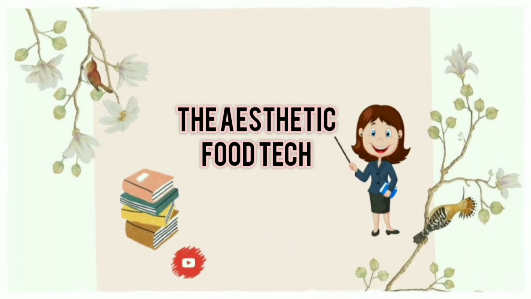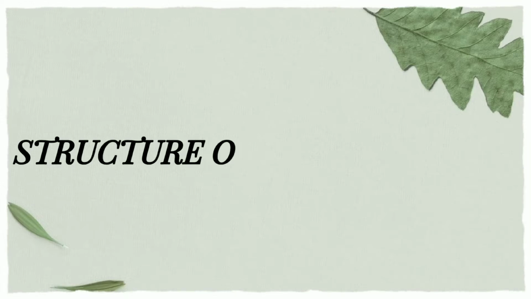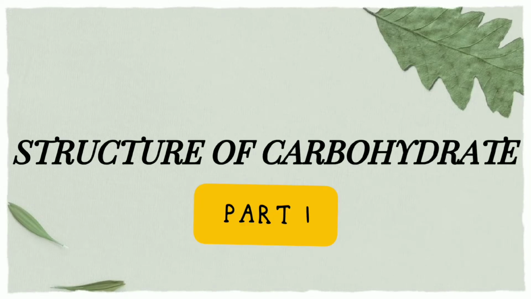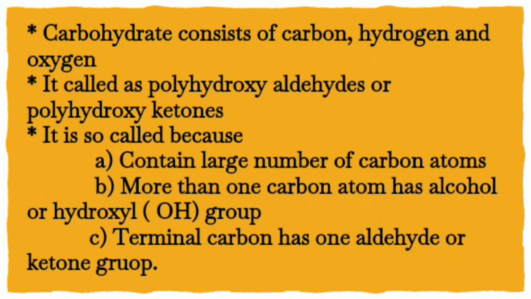In this video, I am going to discuss the structure of carbohydrates. Carbohydrate consists of carbon, hydrogen and oxygen. Carbohydrate is also called polyhydroxyaldehydes or polyhydroxyketones. There are three reasons why it is called so.